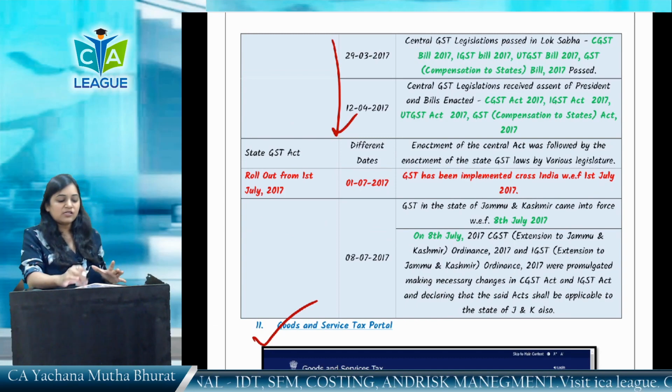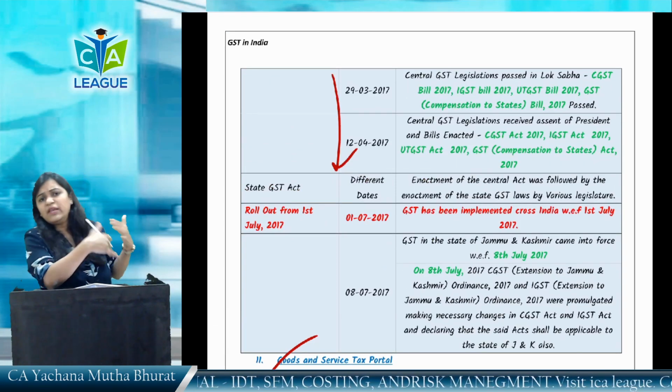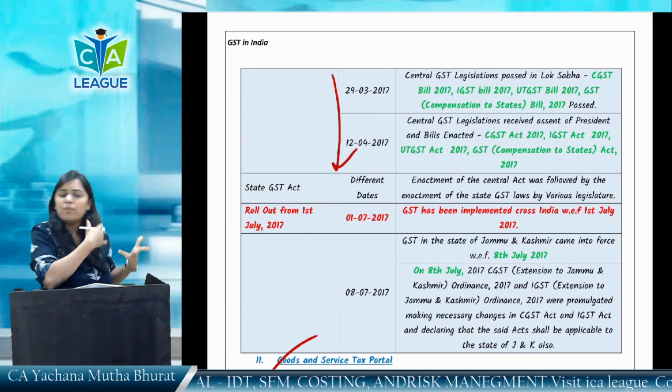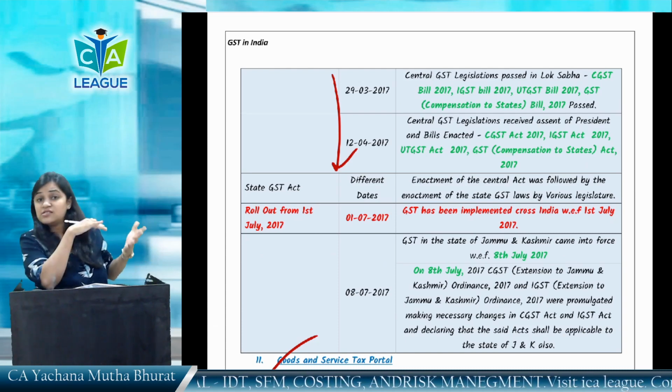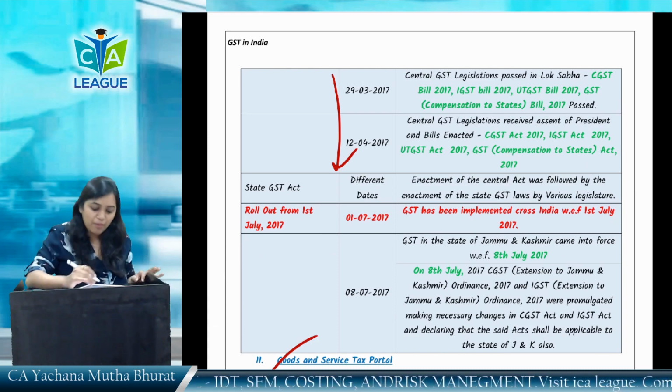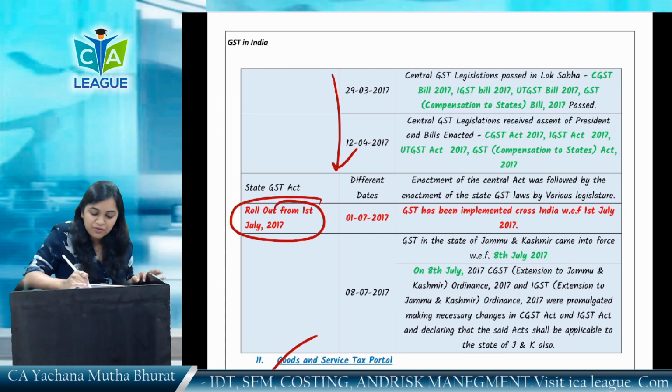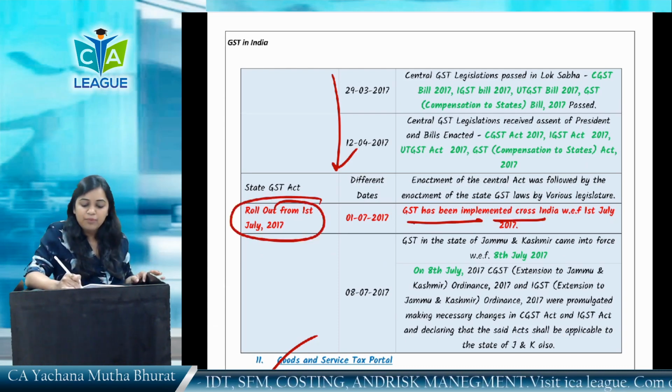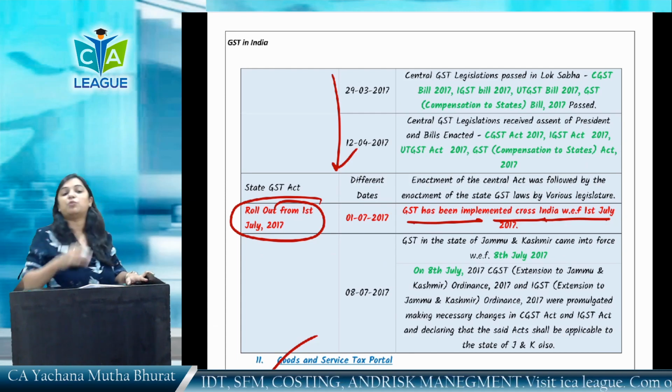Finally, after so many deadlines, after so much discussion between the states and the center, the GST has been rolled out on which date? This you can remember. 1st of July 2017, GST has been implemented across India except Jammu and Kashmir.